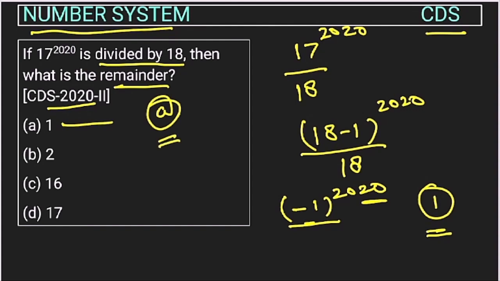Right? Because 18 is directly divisible, so the remainder will come from here itself. Right? So here this will be 1 only. So 1, no matter how many times we multiply, it will remain 1 only. Right? So the remainder will be 1.